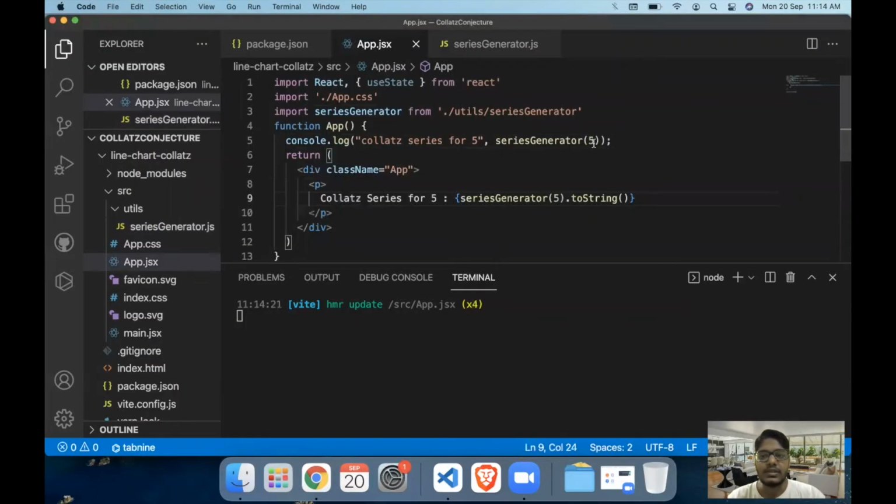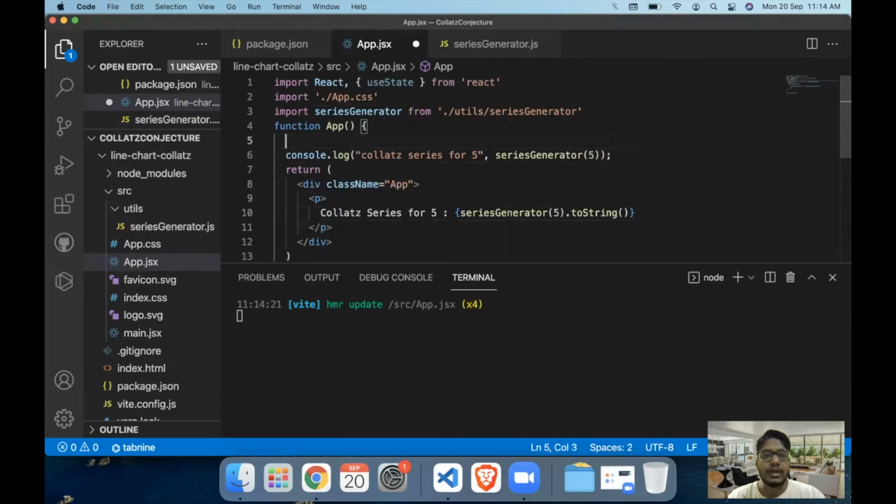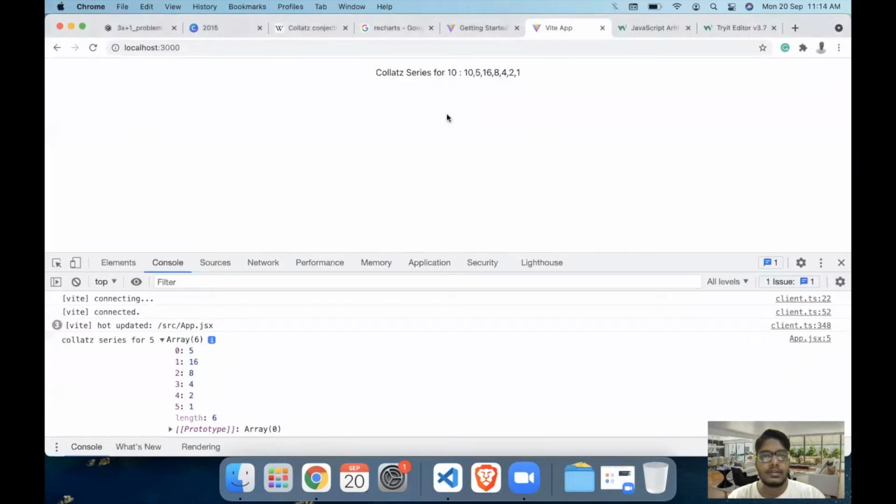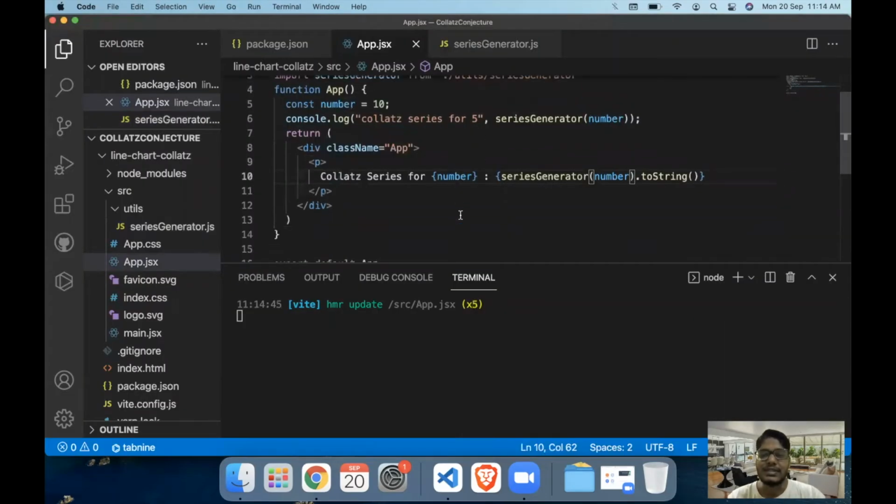Similarly, if we change the number, for example, we'll declare a variable here, const number is equal to 10, and if you pass this number value here, then in this statement and even in this function, we'll get the values for 10, which is 10 divided by 2 is 5. Then the series for 5 continues. So this is how the Collatz series works. Eventually every number goes to the value 1.